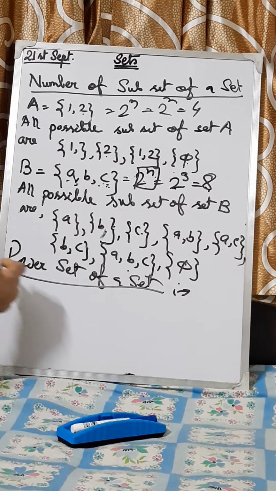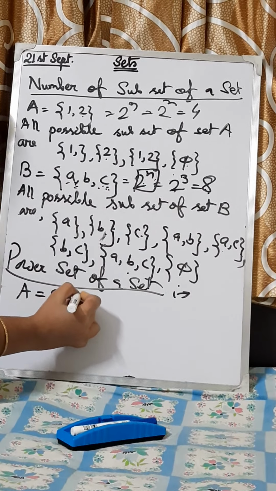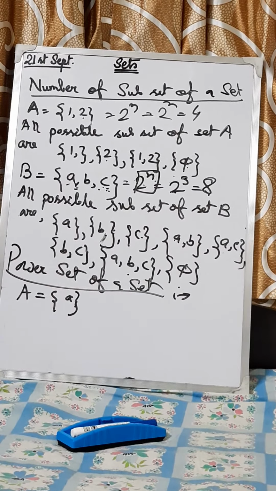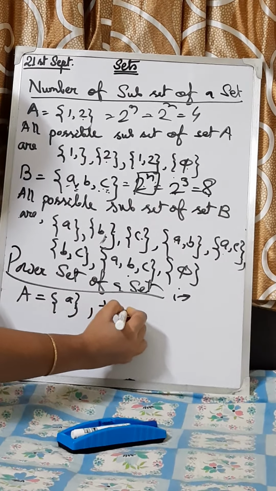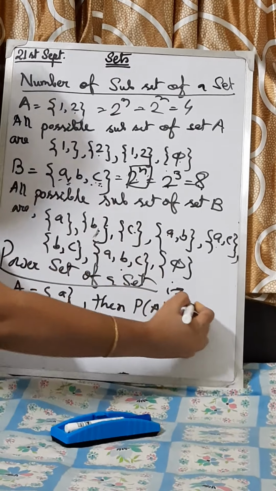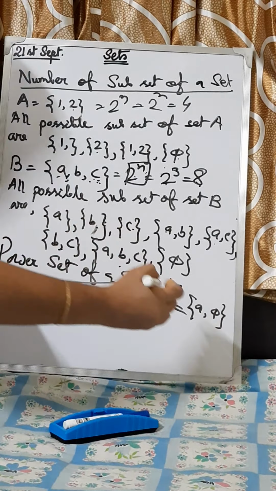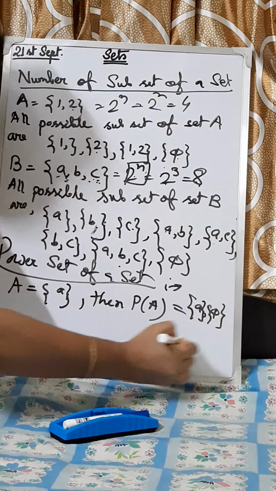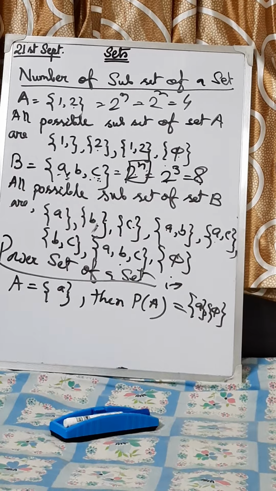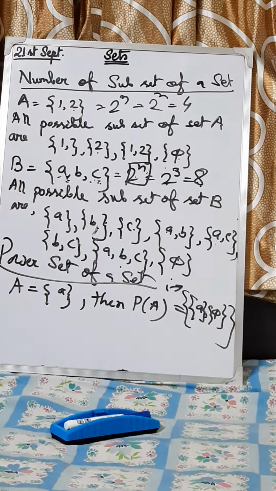That means if A is given as A, then the power set equals what? A comma the null set, and it will always be individual. Okay, and both are written in the same bracket.